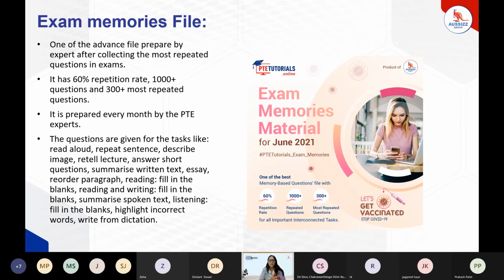Every month, one new exam memories material is getting launched, and in that particular file, there are tasks as well. So there is read aloud, repeat sentence, describe image, and re-tell lecture, which we have referred. Some of them we have already referred. So these particular questions would be there in this particular file. So if you are referring to this file, there are highest chances that you might get any of the questions repeated in the exams.